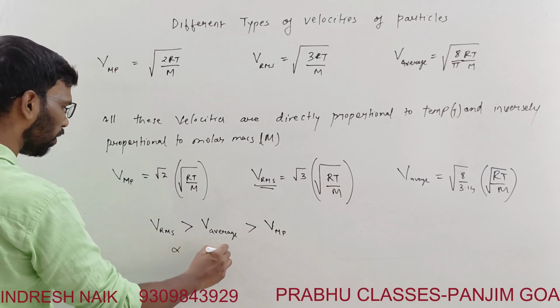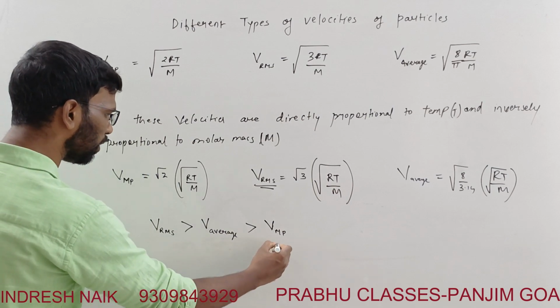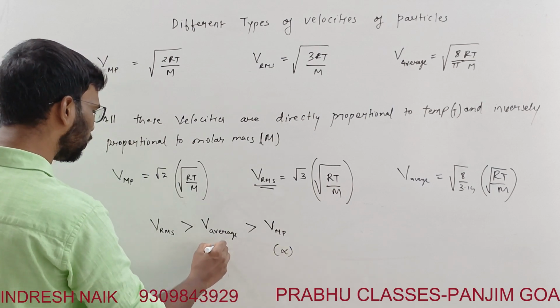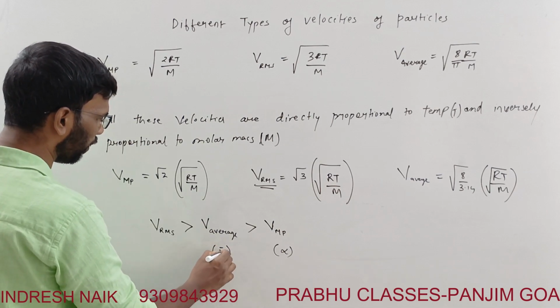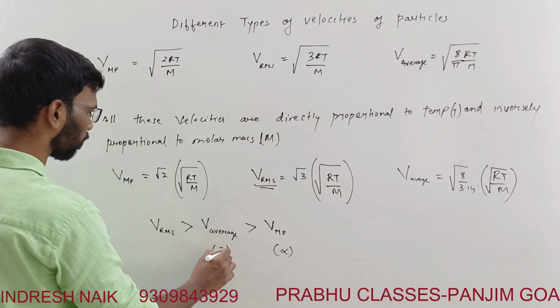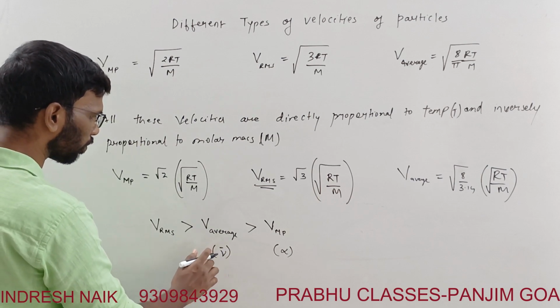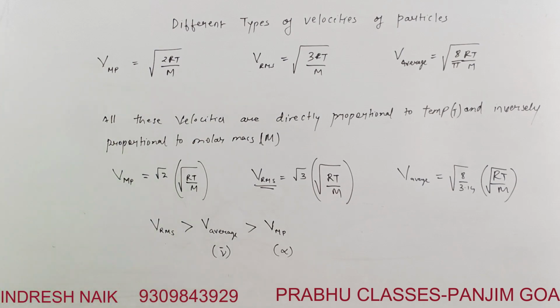The most probable velocity is also given as alpha. Average is given to be V bar. And RMS is given by U. These are the symbols which you should remember for the root mean square velocity, average velocity, and the most probable velocity.